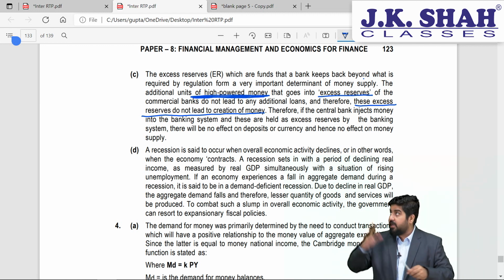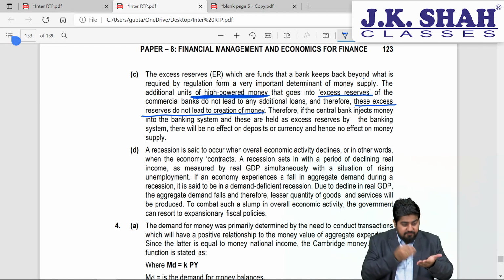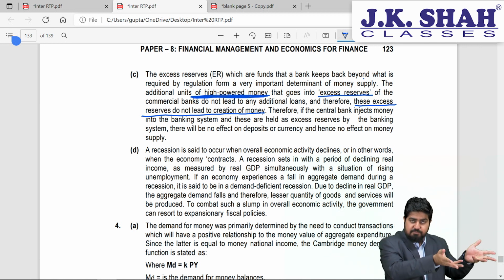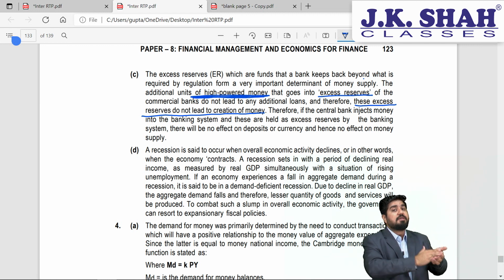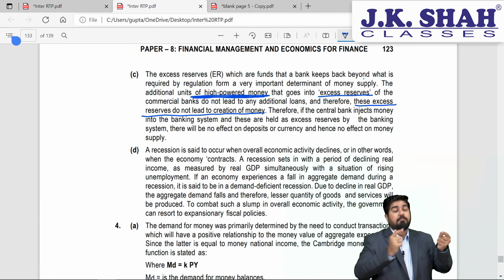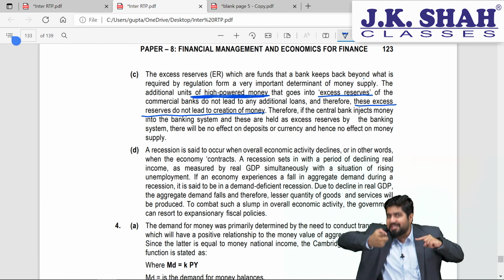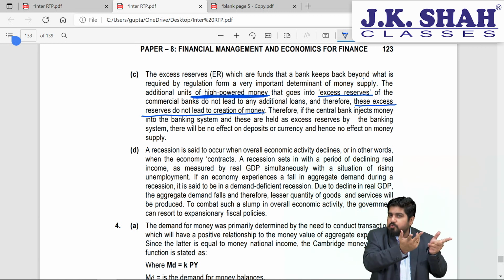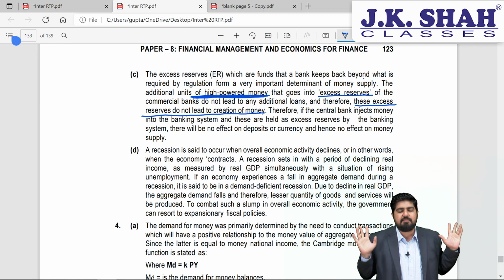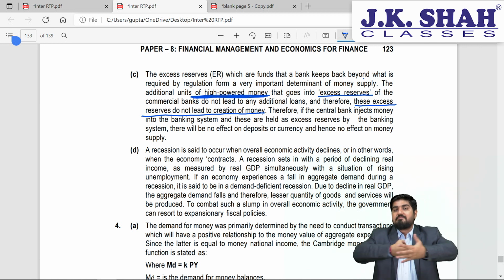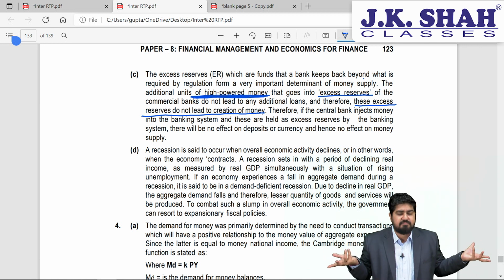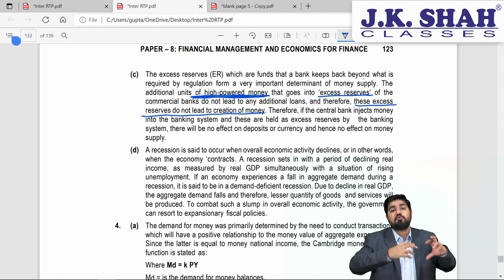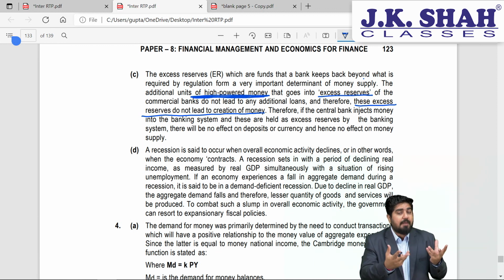See, it's very simple. RBI is giving money, and if you give that money to the general public as loans, that means there will be an increase in the money supply. But if the commercial bank behavior changes, so there is high powered money which RBI is printing, trying to circulate in the market, but at that time the commercial banks are holding that back due to uncertainties in the market. Possibly they are not distributing that as loans. So what will happen? There is going to be no impact on the money supply.